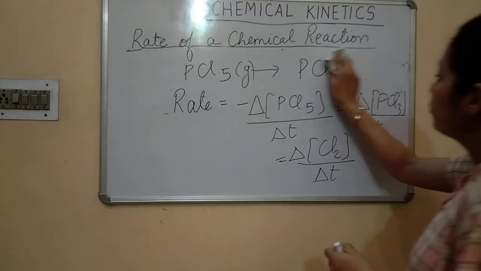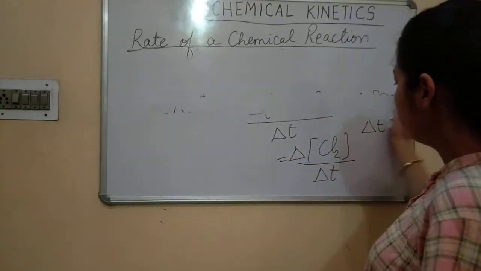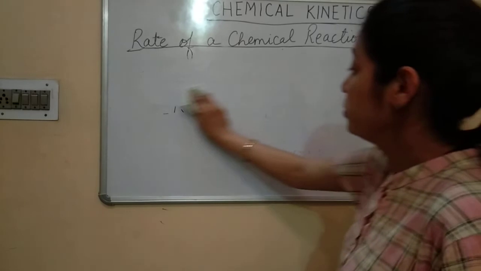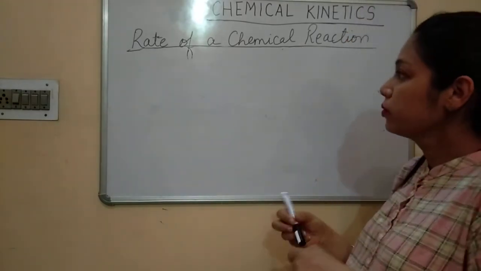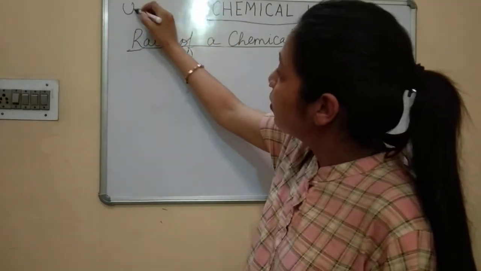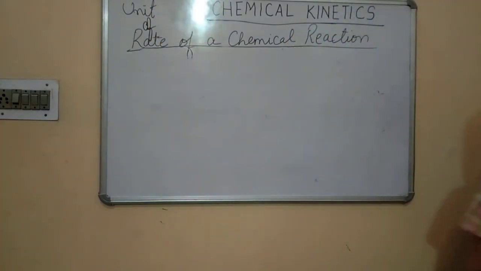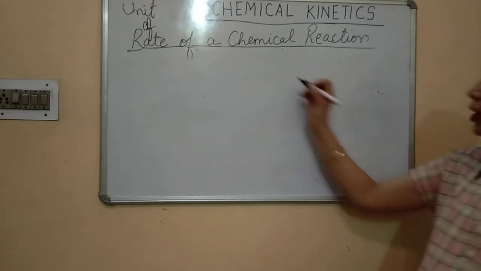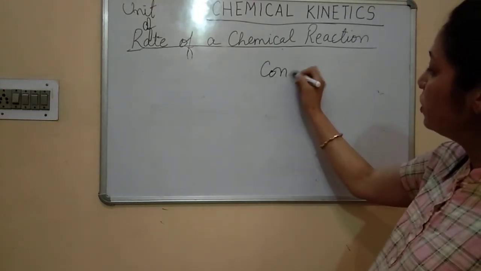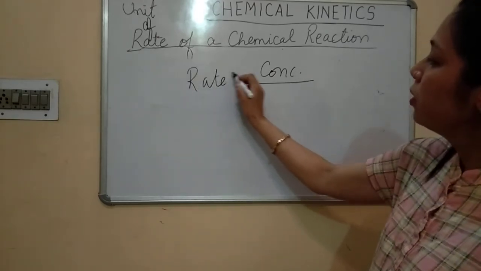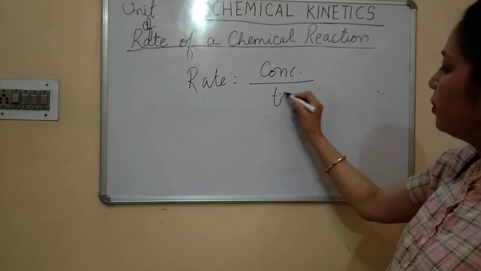Okay children? So this is the rate of a chemical reaction. Now you are going to write the unit of rate of a chemical reaction. So children, in the above we have taken the concentration, and rate is given by concentration divided by time taken.